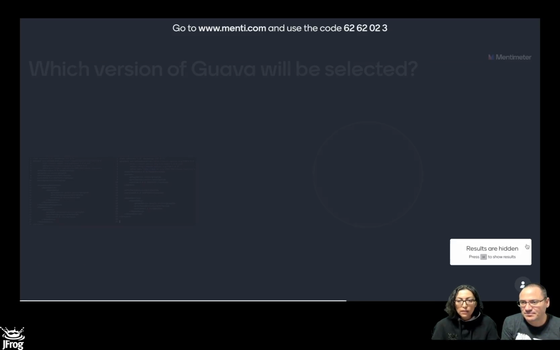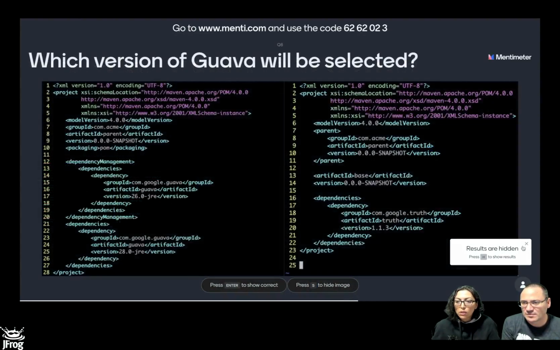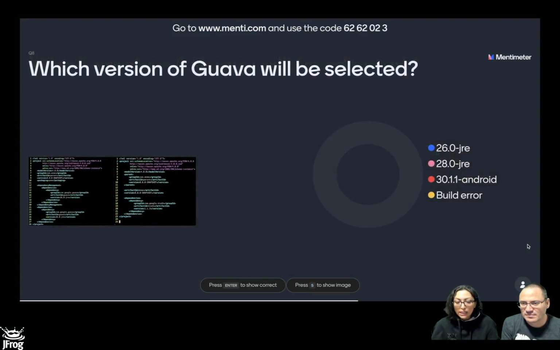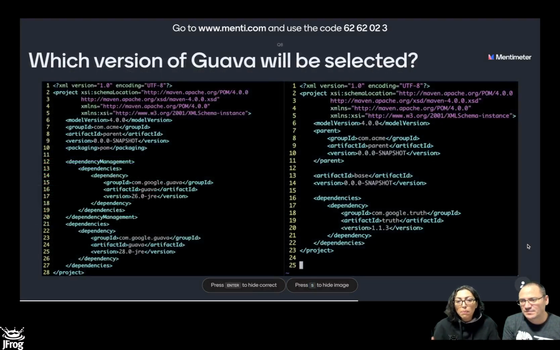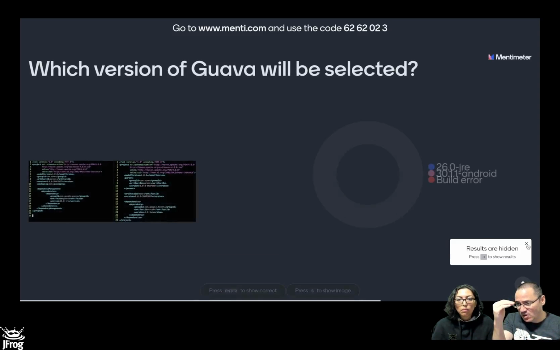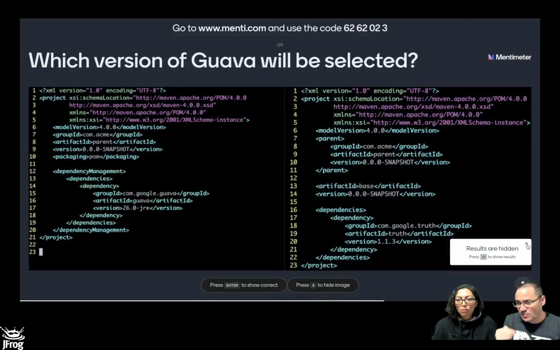Okay, next example. We are doing something similar, but notice that on the parent POM, we have a dependency management block. And in the dependency management block, we have 26, and a direct dependency 28, and the transitive dependency on the child. So at the end of the day, it's going to be 28. And why is that? Because we have a direct dependency of 28 in the parent POM. If you read everything in order, it is as if there's a dependency management block, direct dependency, and transitive dependency. This we have seen so far already. The direct dependency continues to win.